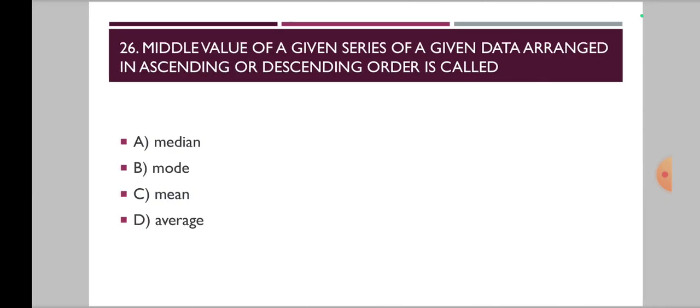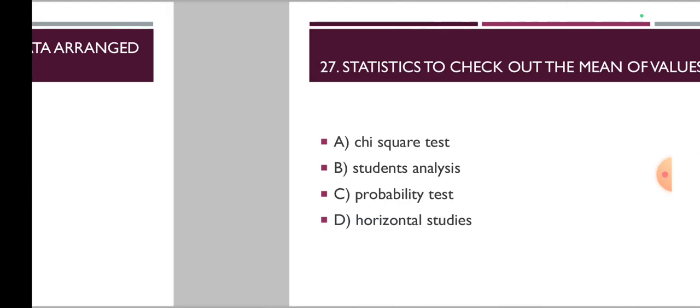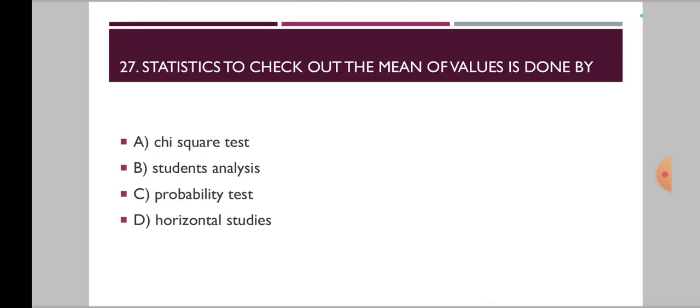Now 26th one, middle value of a given series of data arranged in ascending or descending order is called. What is the middle value of a given series of data arranged in ascending or descending order called? Is it called median, mode, mean, or average? Now 27th one, statistics to check out the mean of values is done by.